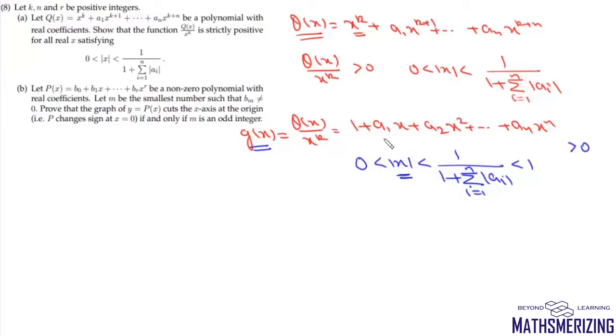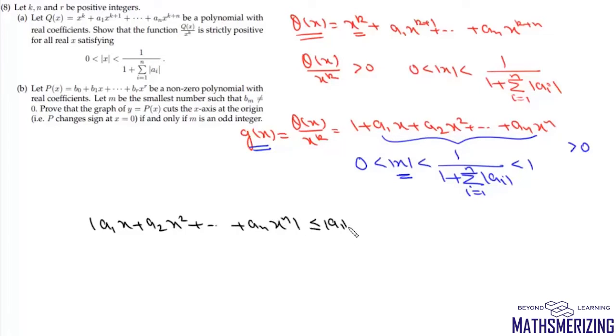What we'll do is we'll take up these expressions. So we'll say mod of a1x plus a2x square plus an x to the power n is always less than or equal to mod a1 mod x plus mod a2 mod x square plus mod an mod x to the power n.